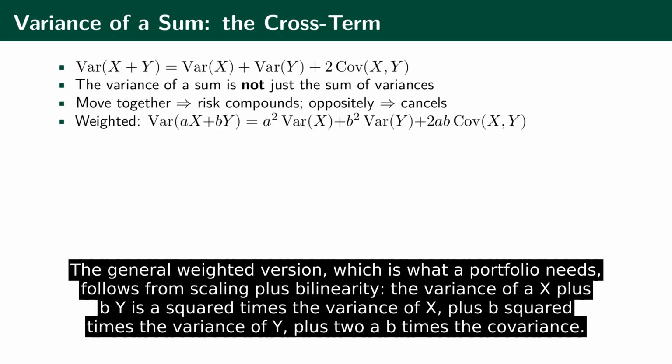The general weighted version, which is what a portfolio needs, follows from scaling plus bilinearity. The variance of aX plus bY is a squared times the variance of X plus b squared times the variance of Y plus 2ab times the covariance.